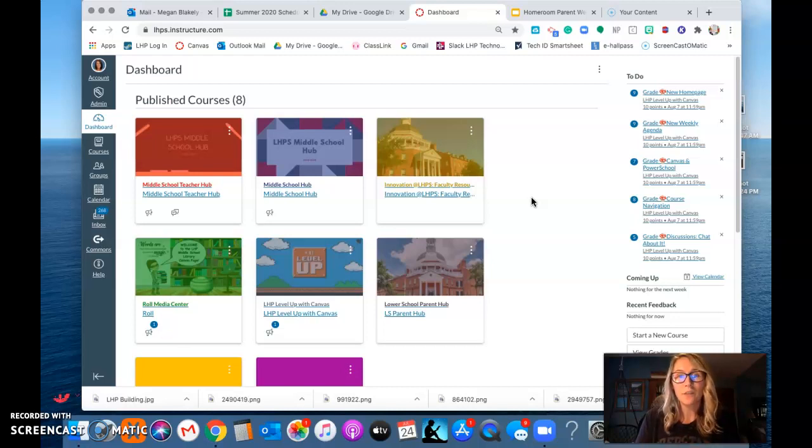Alongside that, at each level, there is a student hub in the middle school and upper school by which your students are receiving regular news, updates, information, technology bulletins, etc. from administrators. Now, at the lower school level, we aren't going to be creating a lower school student hub. Instead, you are getting a lower school parent hub.